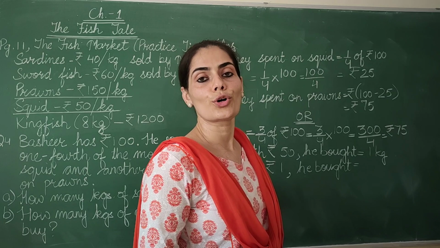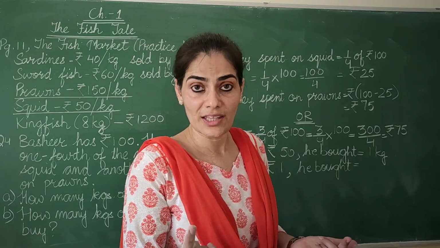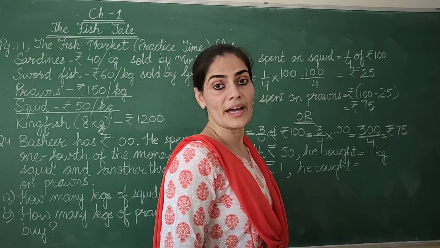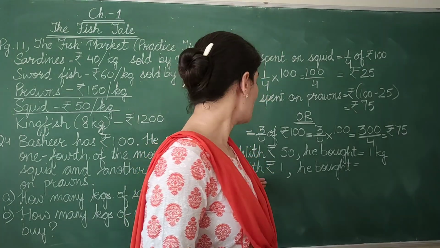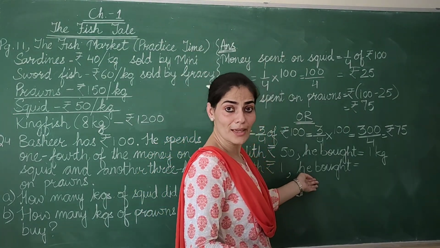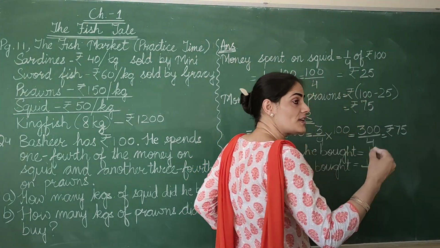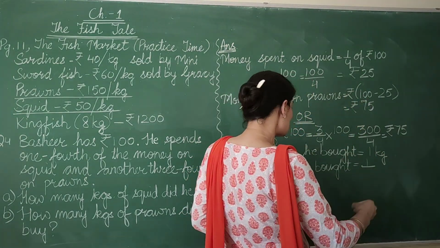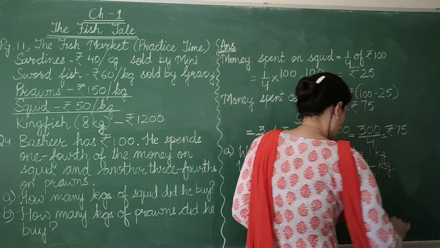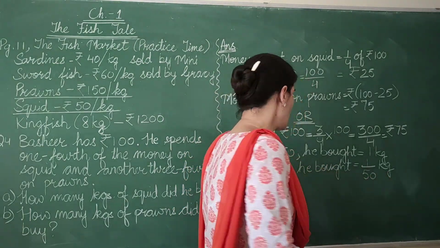This method is called unitary method. Unitary method means of one thing. So let's find the quantity he can buy with rupee 1. So with rupee 1, he bought less. Naturally, he will be able to buy less. So we will divide. When we expect the answer in less, we divide. So 1 upon 50 kg. With rupee 1, he can buy 1 upon 50 kg.